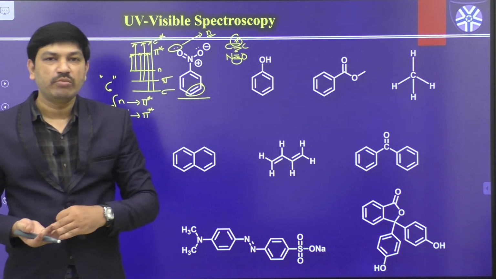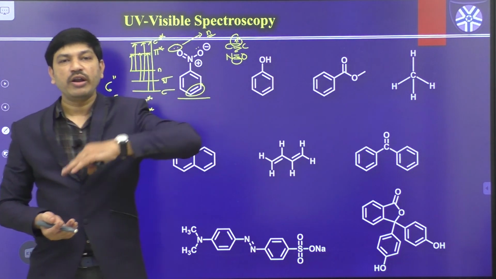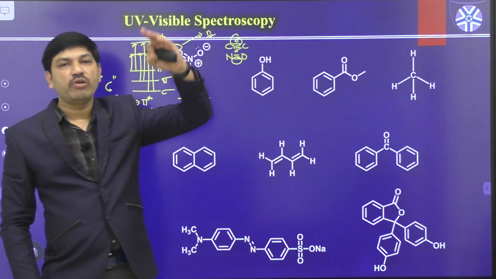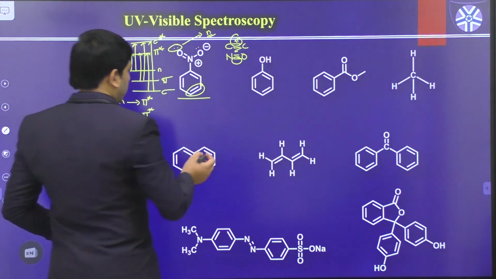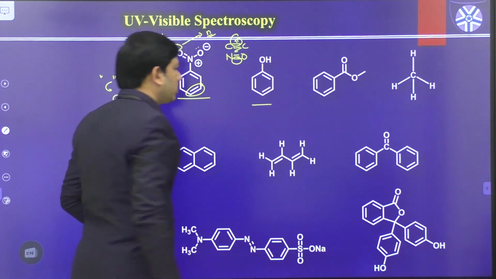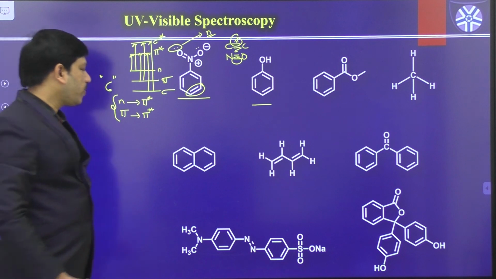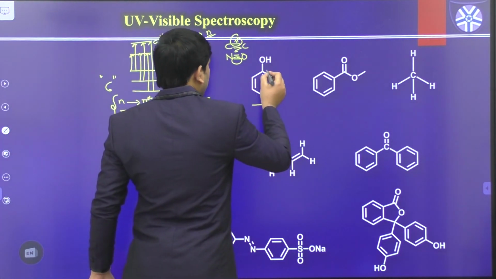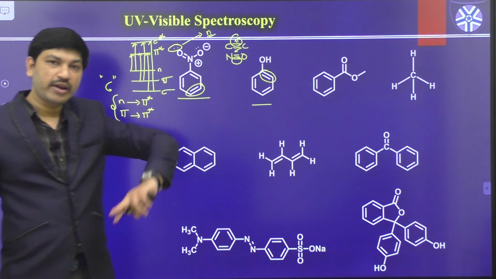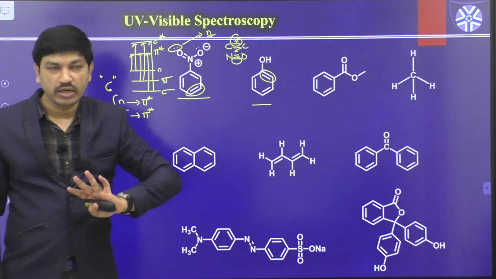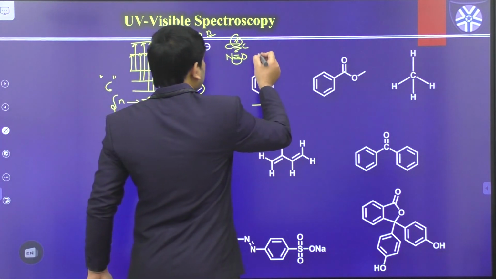Sigma bonding levels are available, pi bonding levels are available, non-bonding levels are available, and pi star antibonding, sigma star antibonding. So this is one of the examples. And what about this one? This is the phenol molecule. In this case also we have a C double bond C. That means this compound also contains some pi bonding electrons as well as sigma bonding electrons. That is confirmed. So next we have to check.